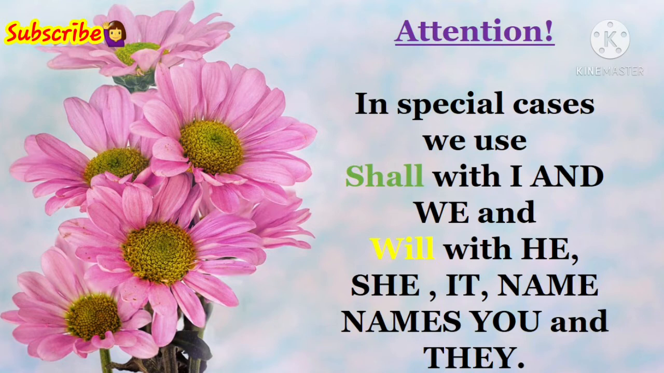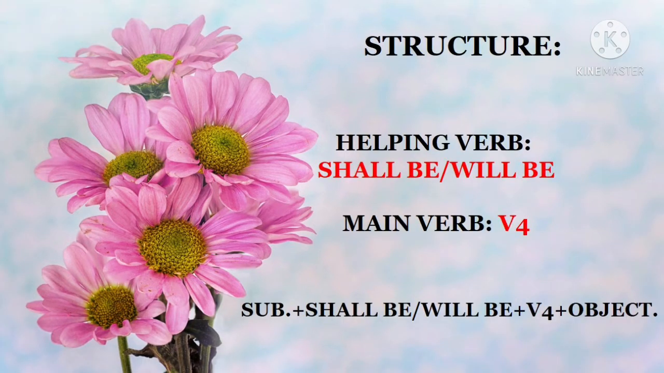Now it is the time to know the structure. What will be the structure? Before the structure, we will understand what is the helping verb and what is the main verb in the future continuous tense. The helping verb here is shall be or will be, meaning we can use either one in a sentence. The next is the main verb, which we have discussed already. The main verb is V4, the V1 plus ing form.